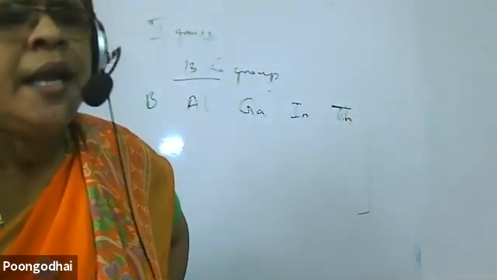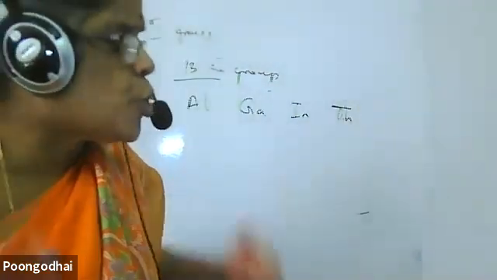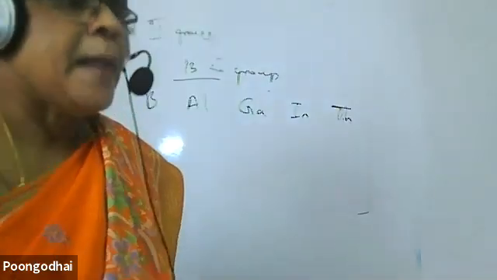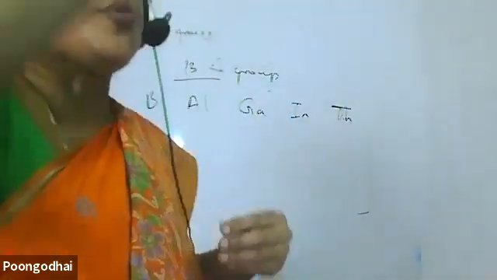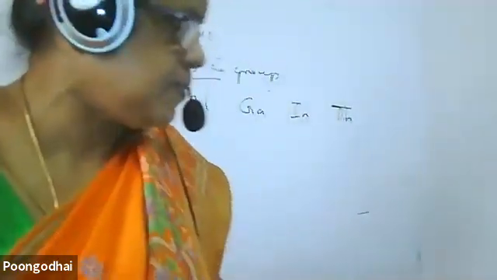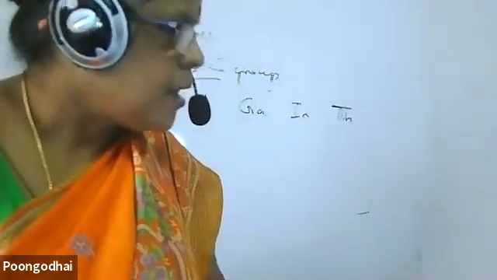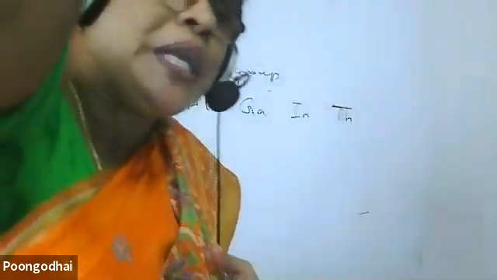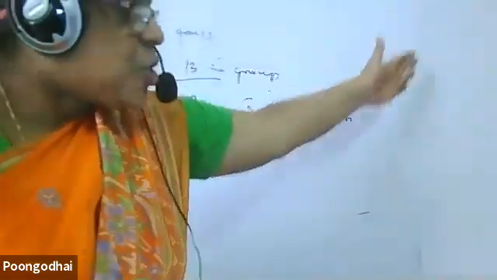Understand? Now, if I want to donate electron, my outer electron should be loosely held. Then only the outer electron can be easily removed. Understand? My outer electron should be loosely held means my size should be.